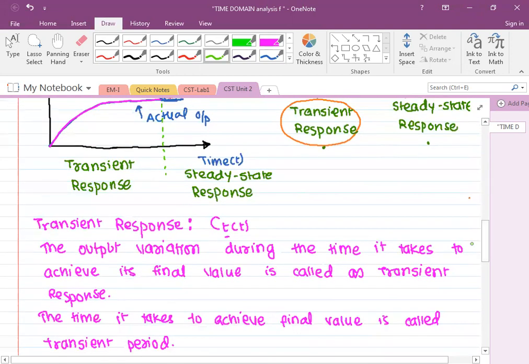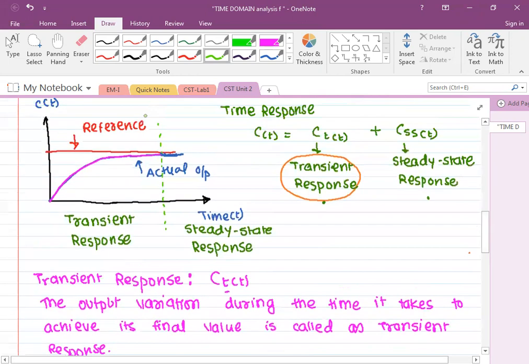Transient response is defined as the output variation during the time it takes to achieve the final value. Suppose this is the final value the output will achieve. So this period in which the output is varying with time t is called the transient response.